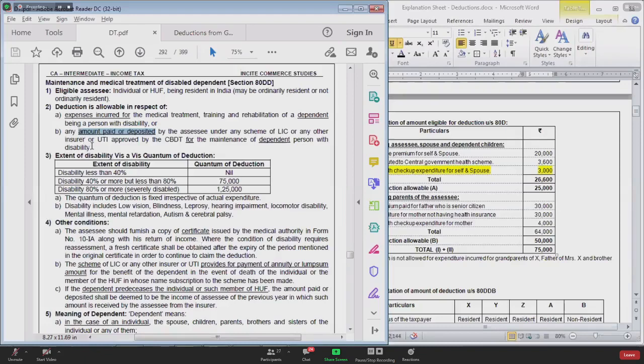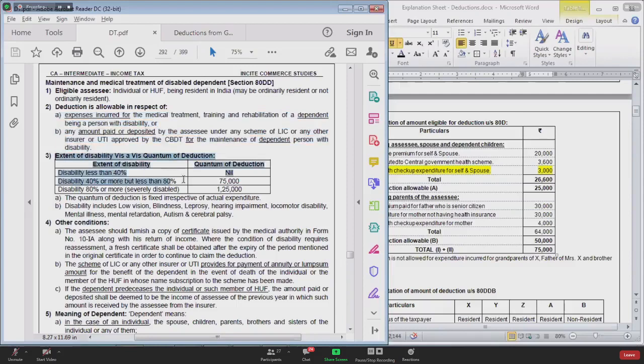So in section 80DD, we are saying that for claiming deduction, you have to incur the expenditure. If you don't incur the expenditure, you are not going to get any deduction. Spending money is very important. If you don't spend, no deduction.